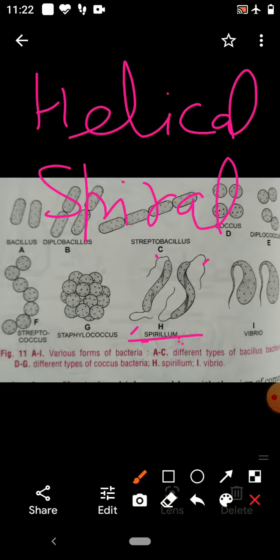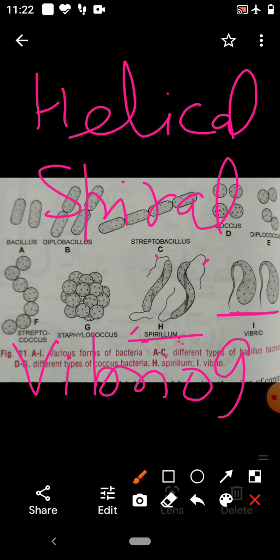And fourth is comma-shaped bacteria, that is Vibrio. So these are Vibrio bacteria, comma-shaped bacteria. They resemble the sign of a comma.